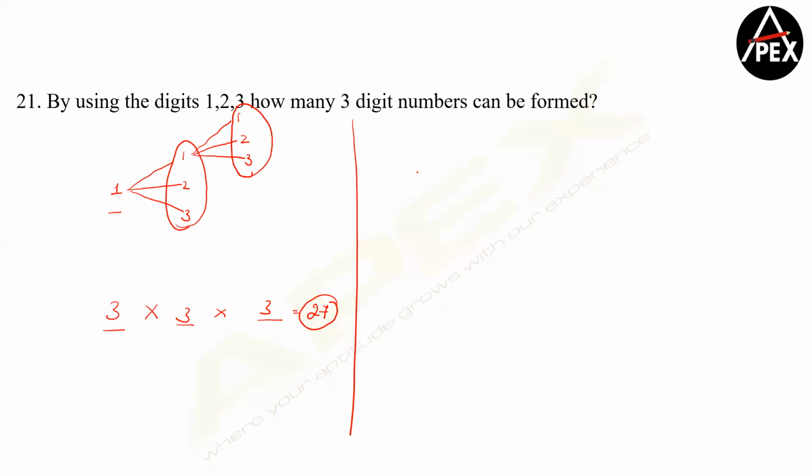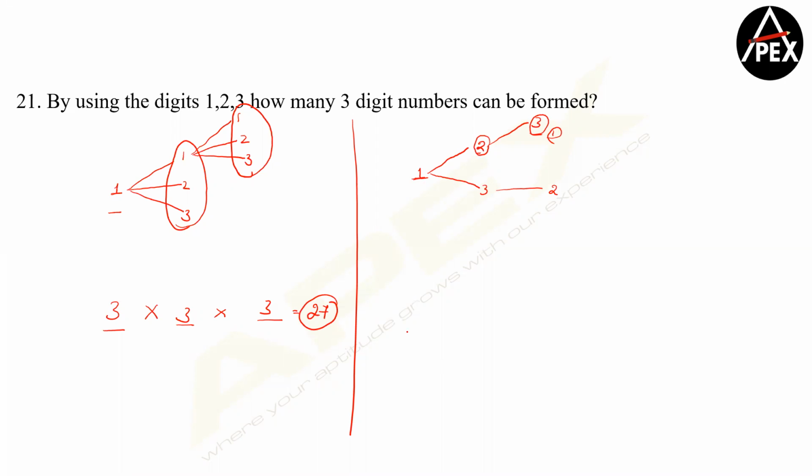Now, what if repetition is not allowed? If my first place has a 1, then the second place can have either a 2 or a 3. Clear? If I am already blocking 1 and I'm blocking 2, my third place can only have a 3. If I'm blocking 3 and I'm blocking 1, my third place can only have a 2. So for each second place, I have only 1 option in the third place.